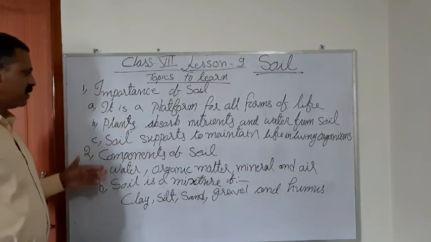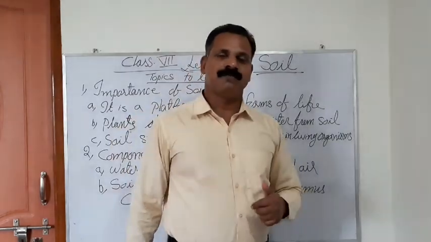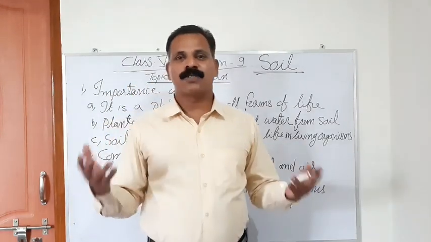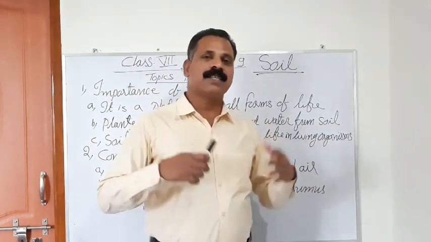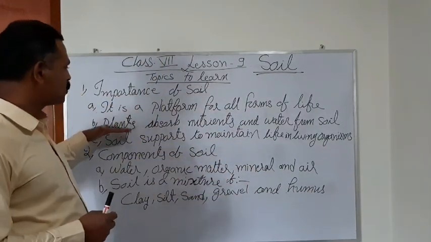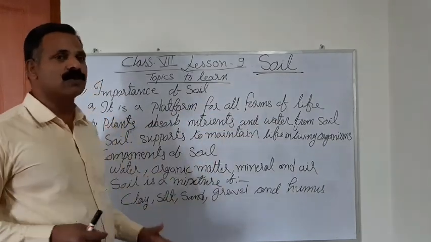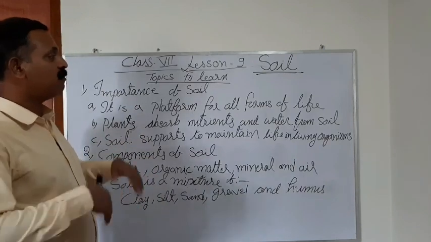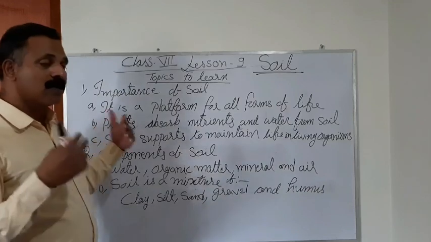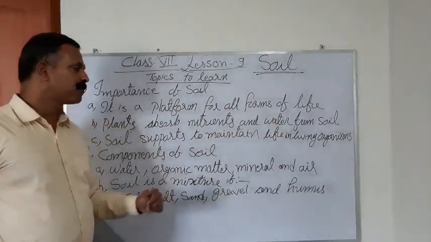Second importance of the soil is plants absorb nutrients and water from soil. We know that all plants grow on the soil. They produce many fruits for us. Whatever the plants, they grow only on soil, and they absorb many nutrients, minerals, water from the soil. So without soil, plants cannot grow at all. If plants are not there, we cannot grow at all. That's why soil is a very important thing, not only for human beings, but for plants also.